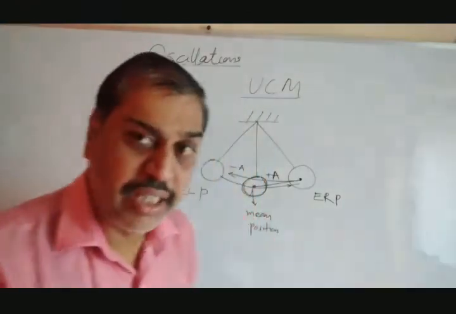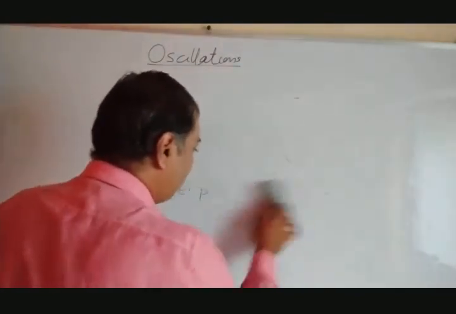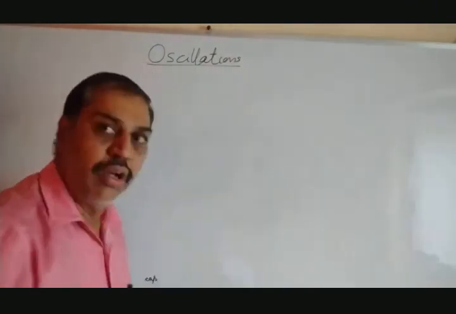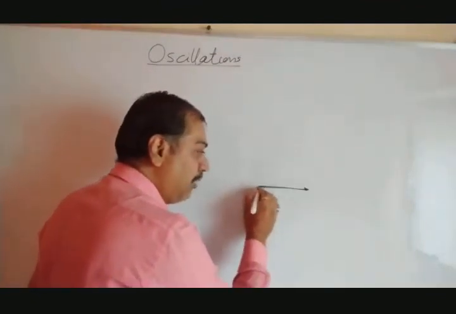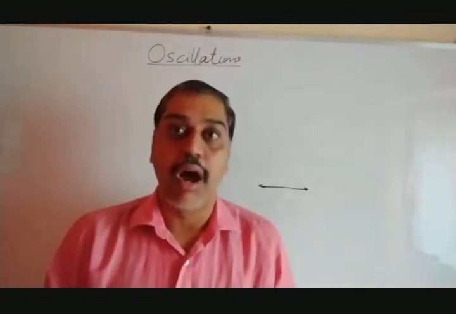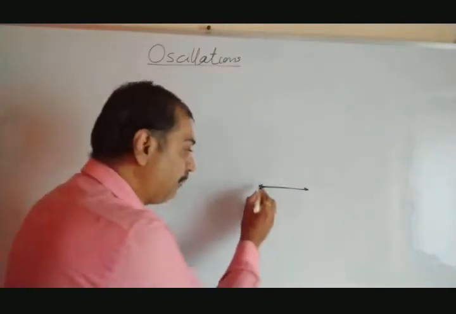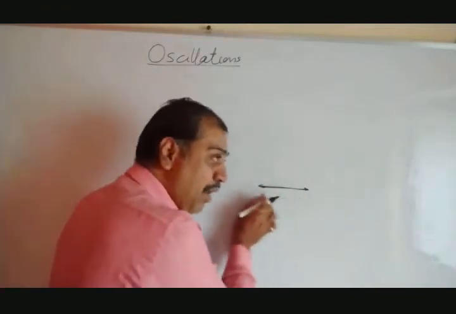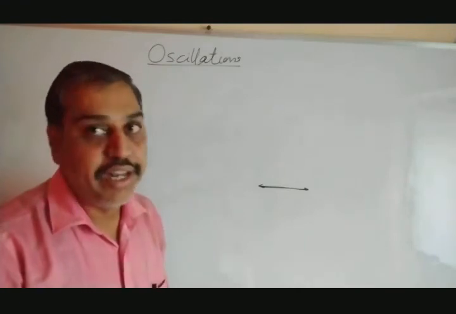Now let's start with the first topic, linear simple harmonic motion. Now what exactly is linear simple harmonic motion? This to and fro type of motion of the bob of a simple pendulum is straight line motion. It goes here, again comes back here. That is straight line motion which is repeated in equal intervals of time again and again, and that motion is said to be linear because it is a straight line. Harmonic means what? It moves in a to and fro type of motion. Simple harmonic motion. It is a straight line, so it is said to be linear simple harmonic.